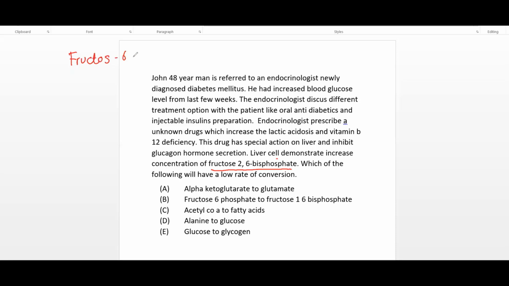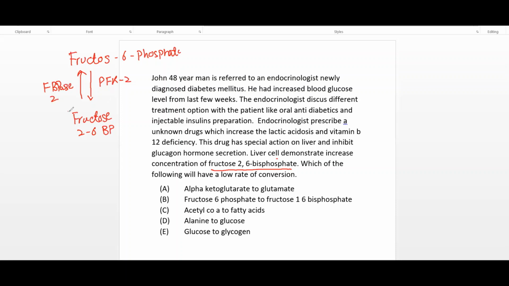Fructose 6 phosphate is converted to fructose 2,6 bisphosphate by the enzyme PFK2, phosphofructokinase 2, and fructose 2,6 bisphosphate may convert back to fructose 6 phosphate by the enzyme fructose bisphosphatase 2.